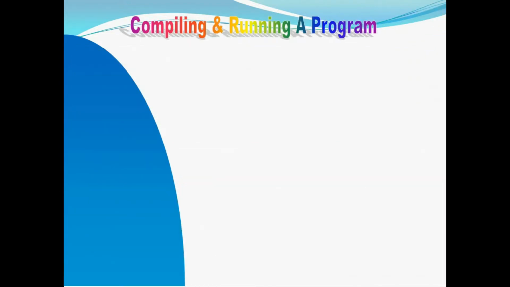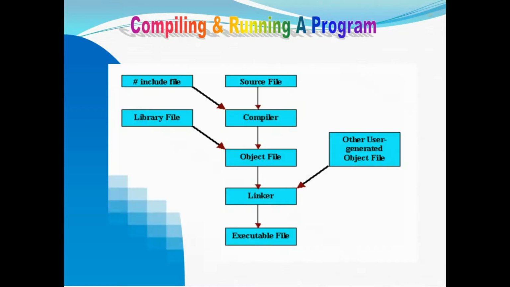Compiling and running: how to compile and run a program. First of all, we write a source file, that is the source code. Then the source code file is passed to the compiler. The compiler fetches the hash include files, that is the preprocessor directives. The compiler then converts it to an object file.